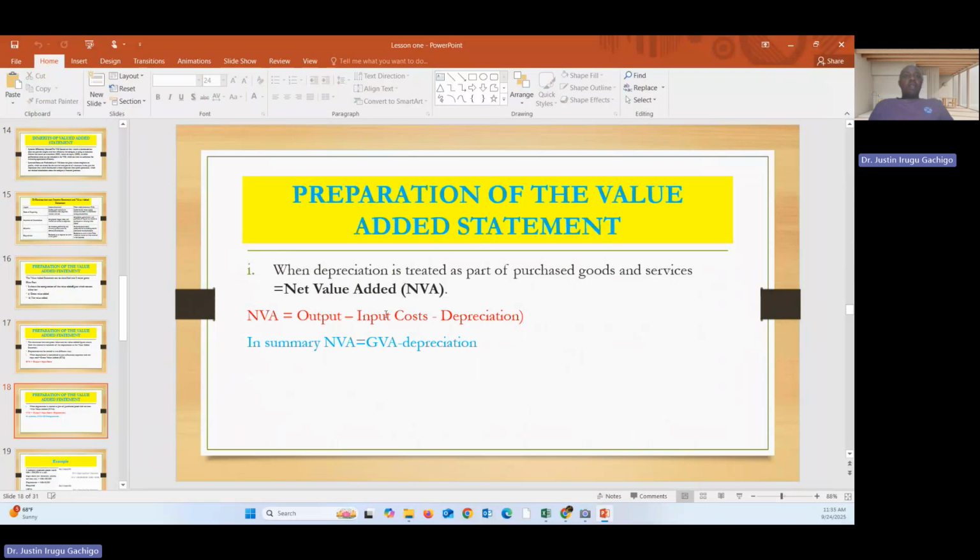Then we have the second one. Now for the net value added, here we deduct depreciation. So we get the NVA as output minus input minus depreciation. Output here is the sales, and input is the purchases plus the supplies like utilities, water, electricity, etc. So in summary, net value added is equal to gross value added minus depreciation.